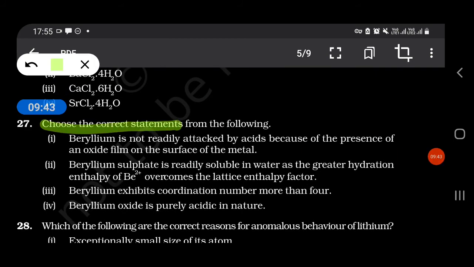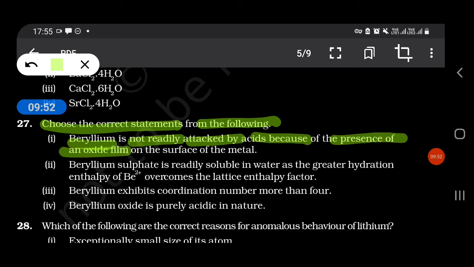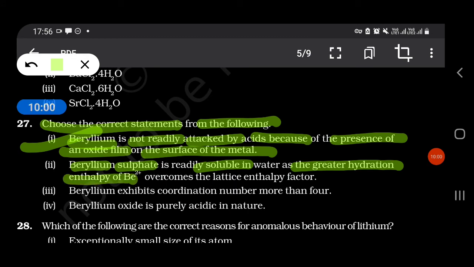Choose the correct statement from the following. Beryllium is not readily attacked by acid because of the presence of an oxide film on the surface of the metal. It is correct. And beryllium sulfate is readily soluble in water as the greater hydration enthalpy of Be2+ overcomes the lattice enthalpy factor.